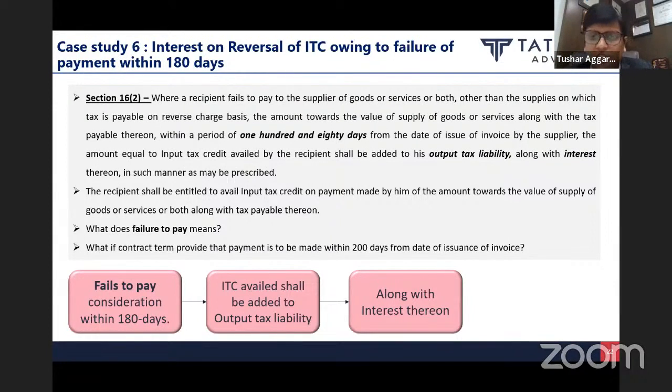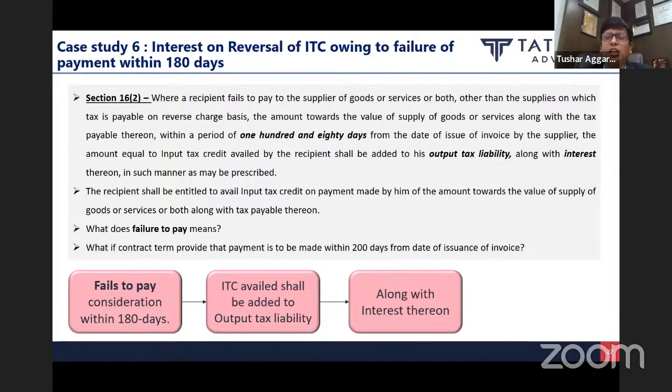Section 16(2), one of the provisos, says: where a recipient fails to pay to the supplier of goods or services or both, other than the supplies on which tax is payable under reverse charge, the amount towards the value of supply along with the tax payable thereon, within a period of 180 days from the date of issuance of invoice by the supplier, the amount equal to ITC availed by the recipient shall be added to his output liability along with interest thereon in such manner as may be prescribed.